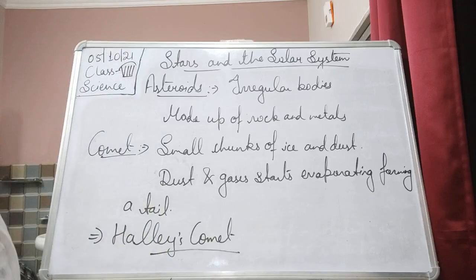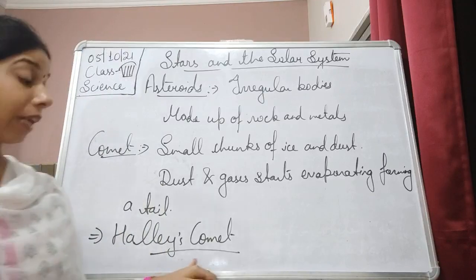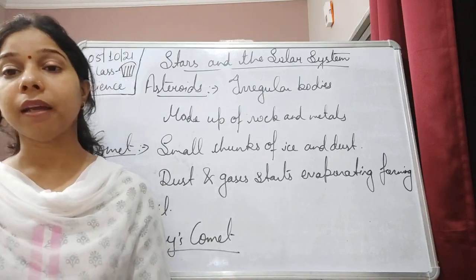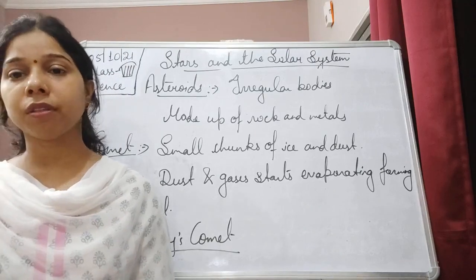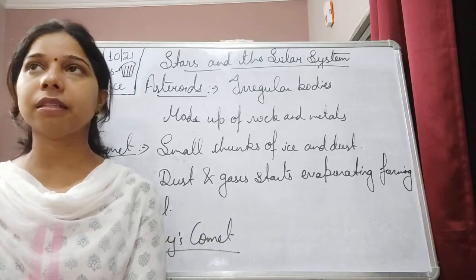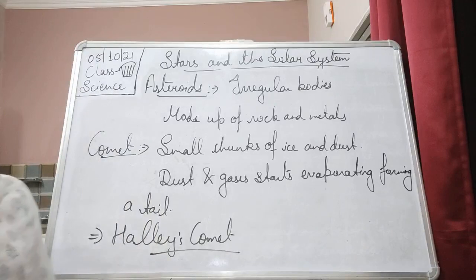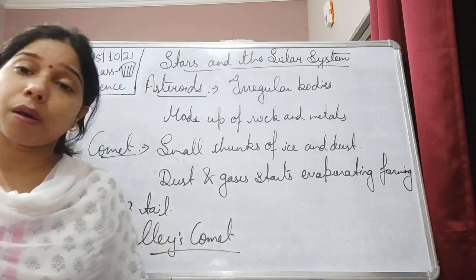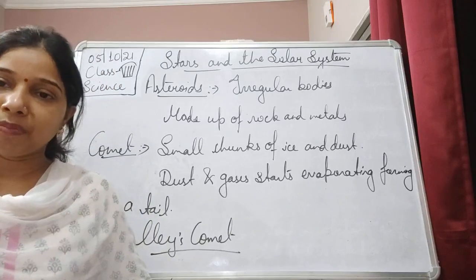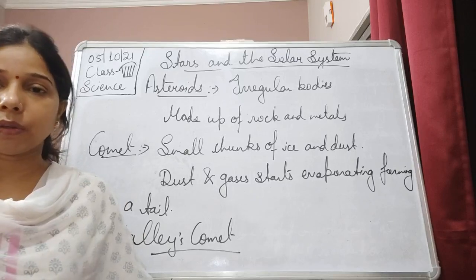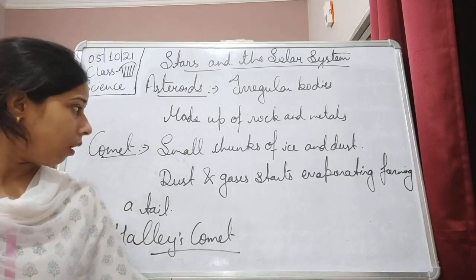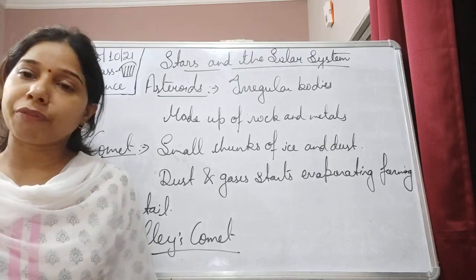It was last seen in 1986, so it is going to be seen in 2062, 75 to 76 years after it was last seen. Okay, so that is all about the comet.